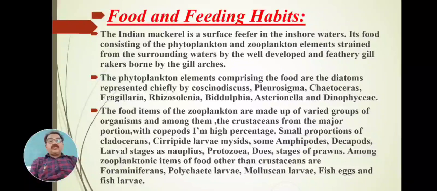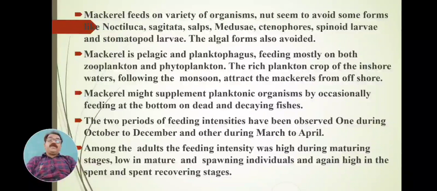small proportions of the Cladocera, cirripede larvae, then mysid larvae, some amphipods, decapods, larval stages of Nauplius, Protozoa, then larval stages of Zoea, then stages of prawn. Then, other than these crustaceans, the foraminiferans, polychaete larvae, molluscan larvae, then fish eggs and fish larvae or fish fry. All these are the zooplankton food which is to be consumed by this mackerel. Mackerel feeds on a variety of organisms.